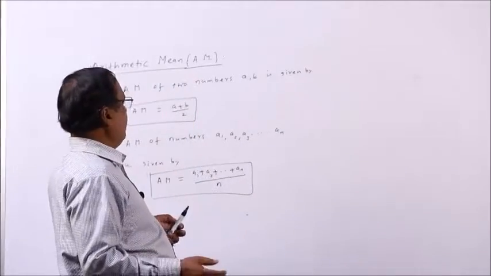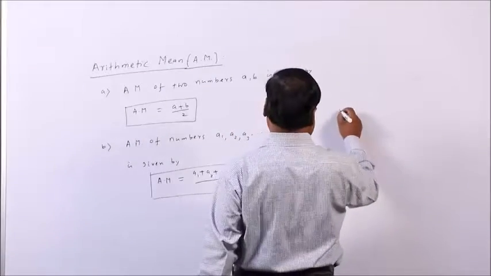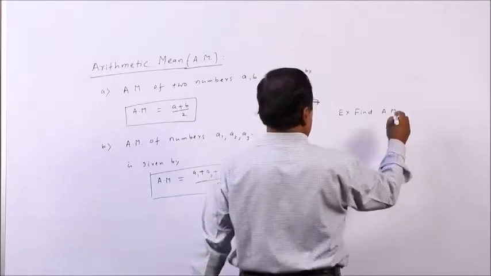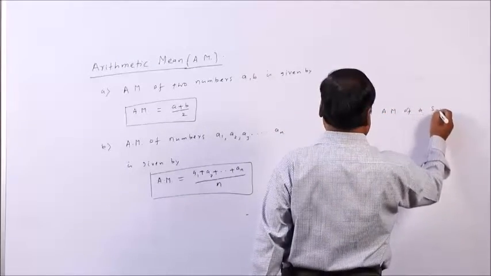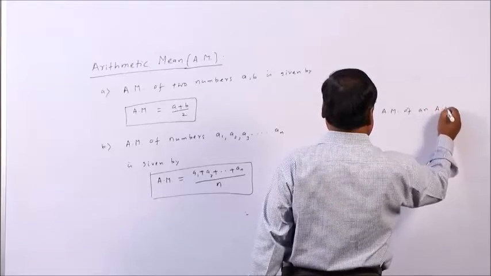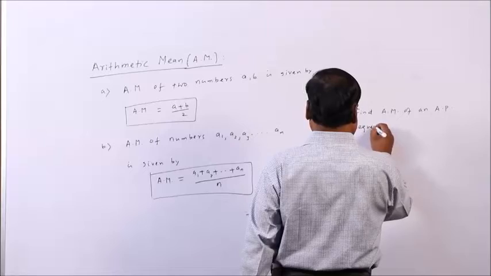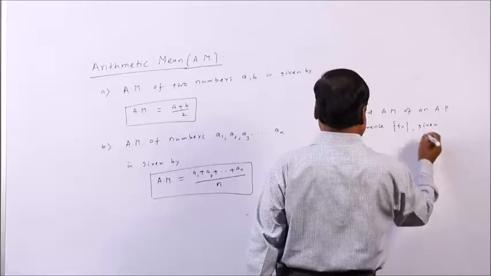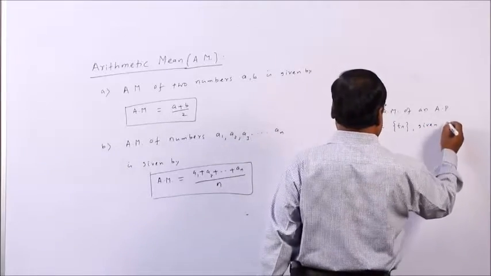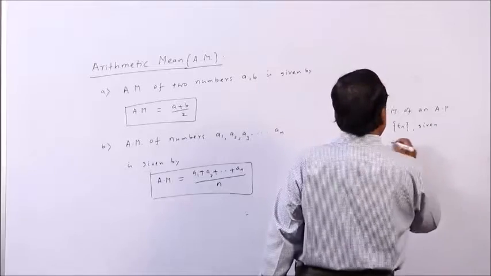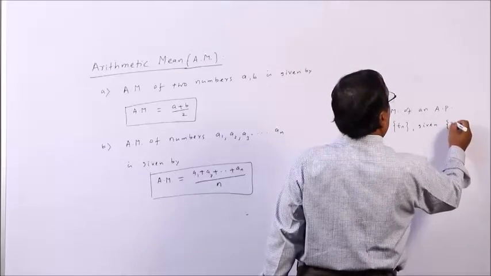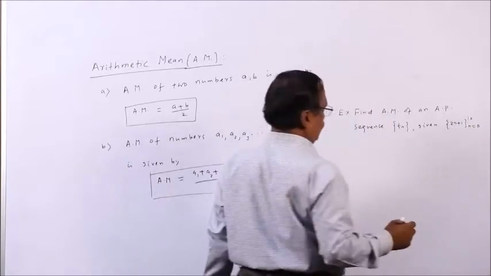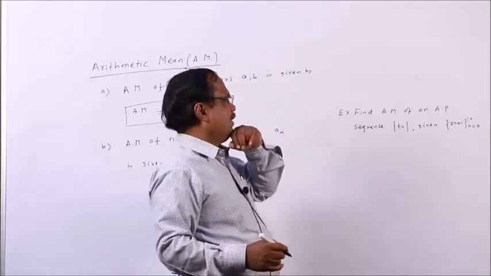You can find arithmetic mean. For example, find the arithmetic mean of an AP sequence Tn given by 2n plus 1, n from 0 to 10. Find the arithmetic mean of this.